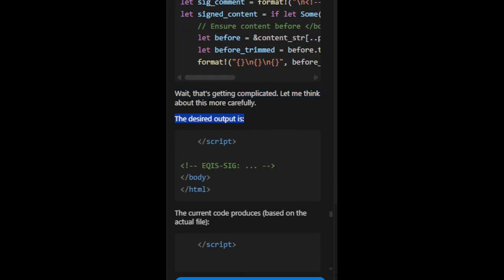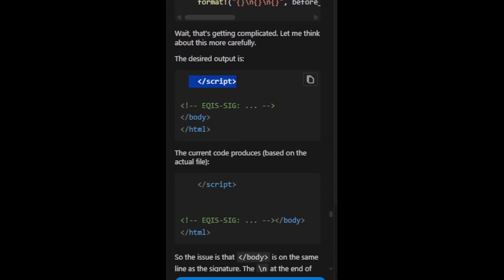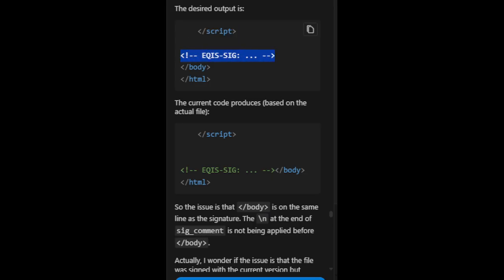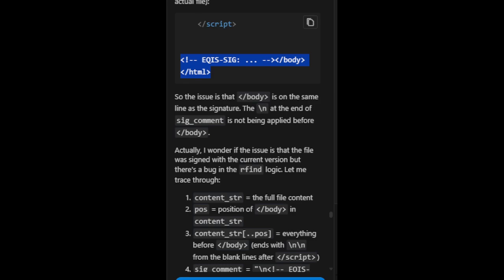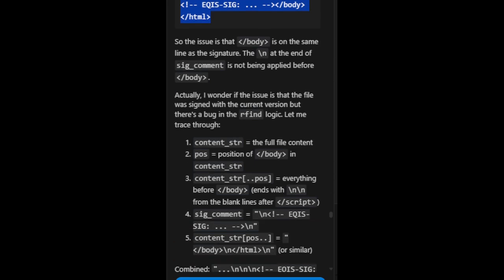The desired output is /script, eqis_sig, /body, /html, each on its own line. The current code produces, based on the actual file, the signature and /body together. So the issue is that /body is on the same line as the signature. The \n at the end of sig_comment is not being applied before /body.